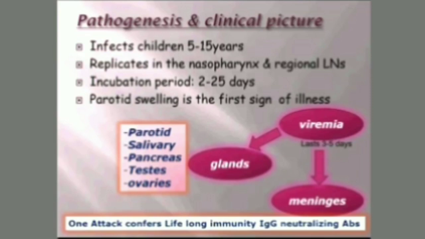If infection occurs, one attack confers lifelong immunity, and that is IgG type of neutralizing antibody, which is protective for life. So the vaccine which is used for mumps is also a live attenuated vaccine, and a single dose is sufficient to produce lifelong immunity. So this is the pathogenicity.